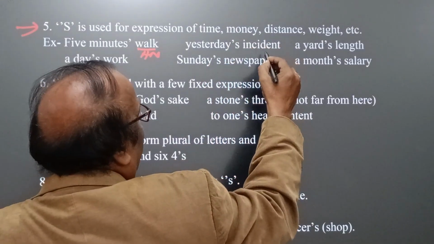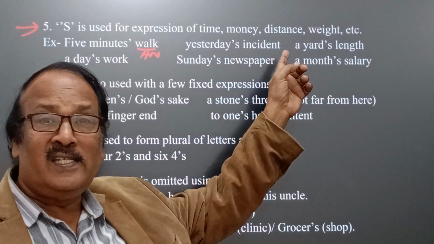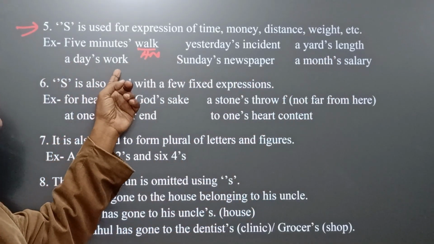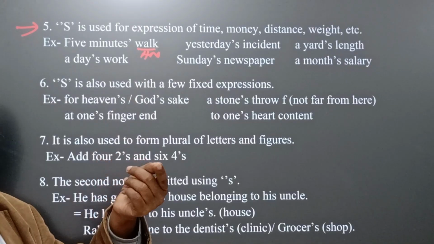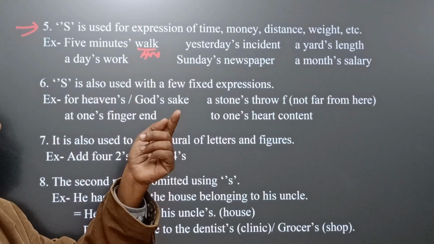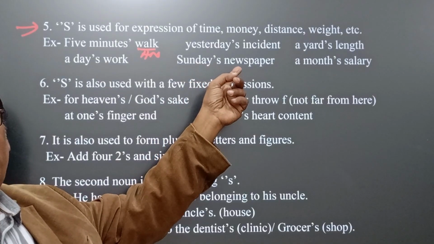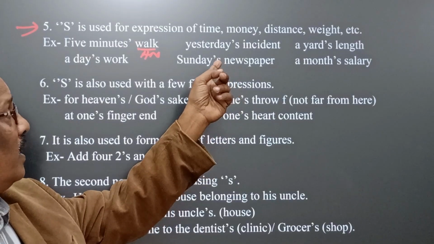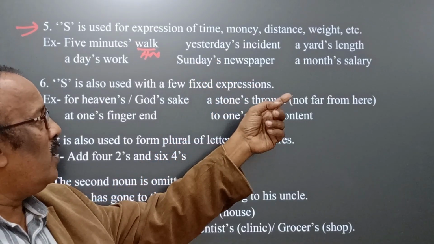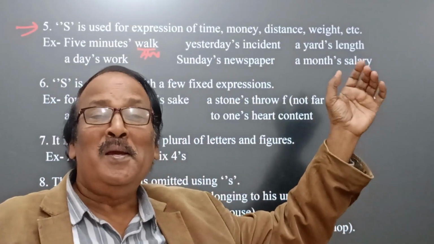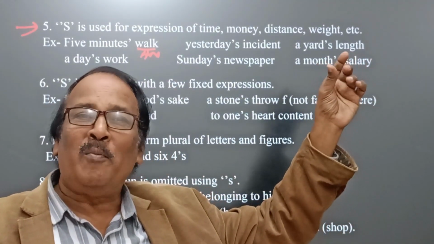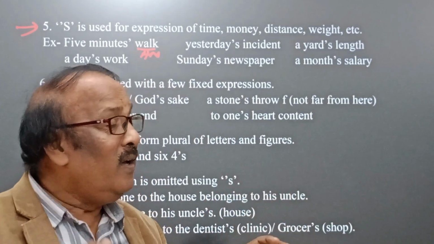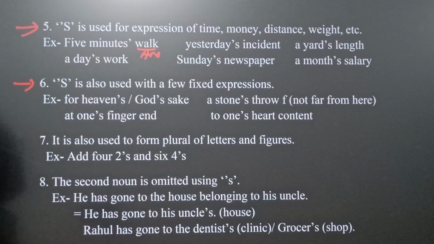Similarly, yesterday's incident, a yard's length, a day's work. It is a matter of a day's work. Sunday's newspaper: have you got Sunday's newspaper? A month's salary: he spends his month's salary very carefully.